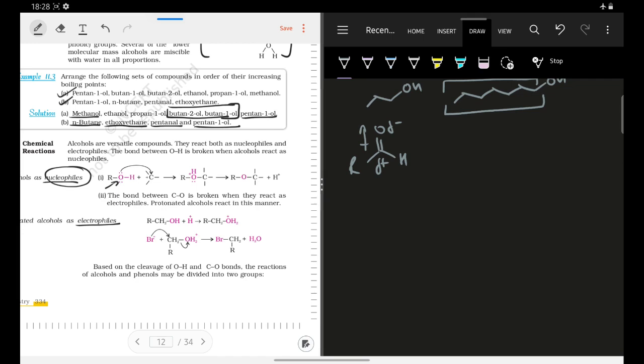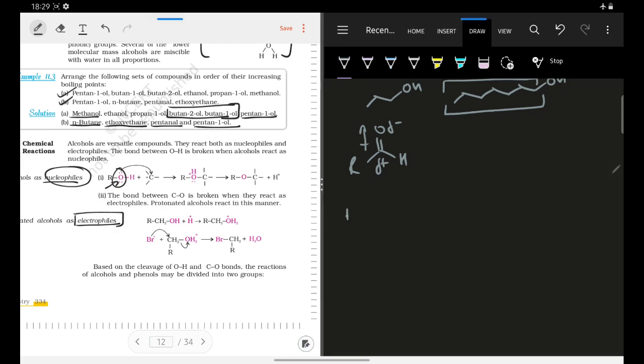So nucleophiles are those which are electron-rich and attack the carbon atom, whereas a base is one which abstracts a proton. That is, a base is a negatively charged species which attacks an H plus ion. Here we are saying that the alcohol, via its lone pair, is attacking the carbon atom. How can alcohols act as an electrophile?